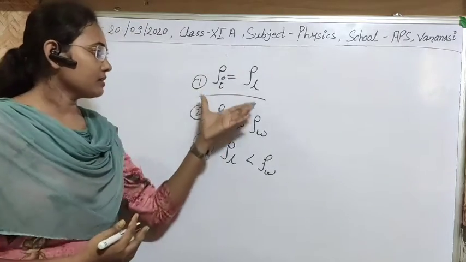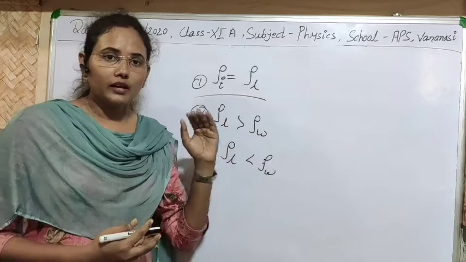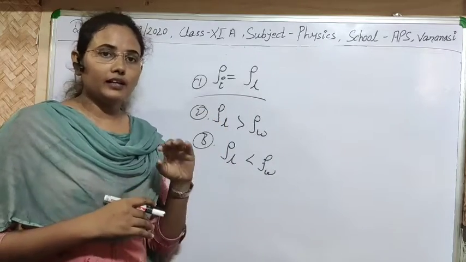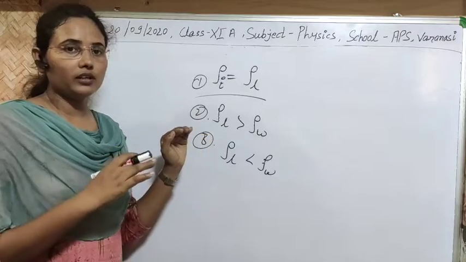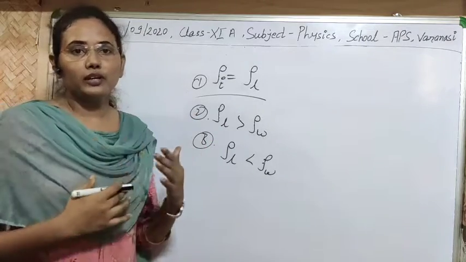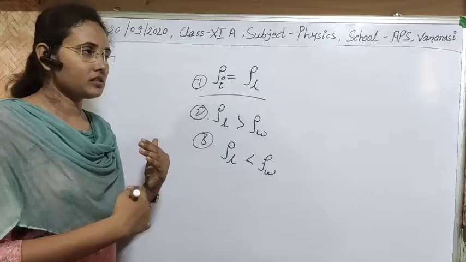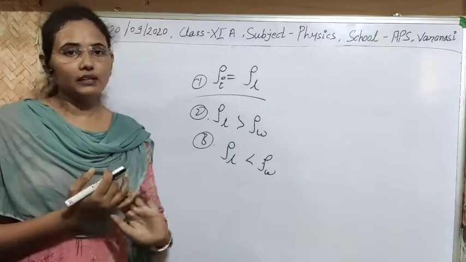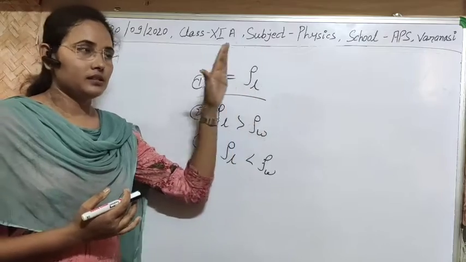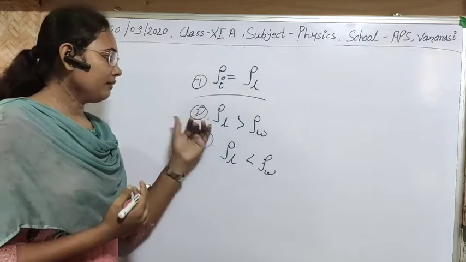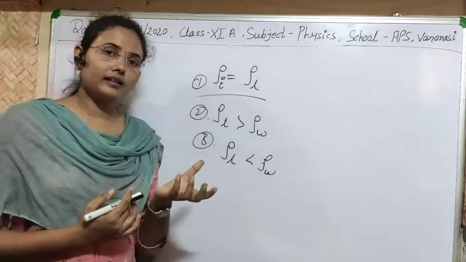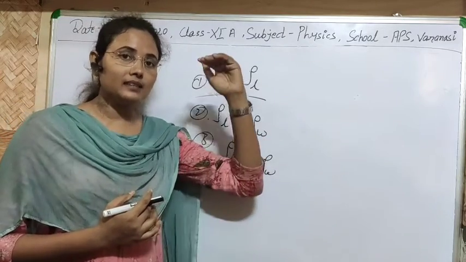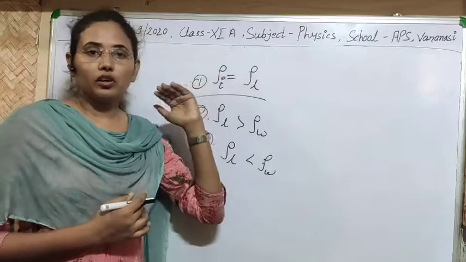Simply this is the case of ice. It means if ice is melting in water, then definitely it will not change the level of water. There will be no increment or decrement in the level of water. It remains constant because the density of ice is equal to the density of liquid. In this case, there will be no change. Second case is that if the density of the taken liquid is greater than the density of ice, then definitely there will be a rise in level. It will not remain constant.